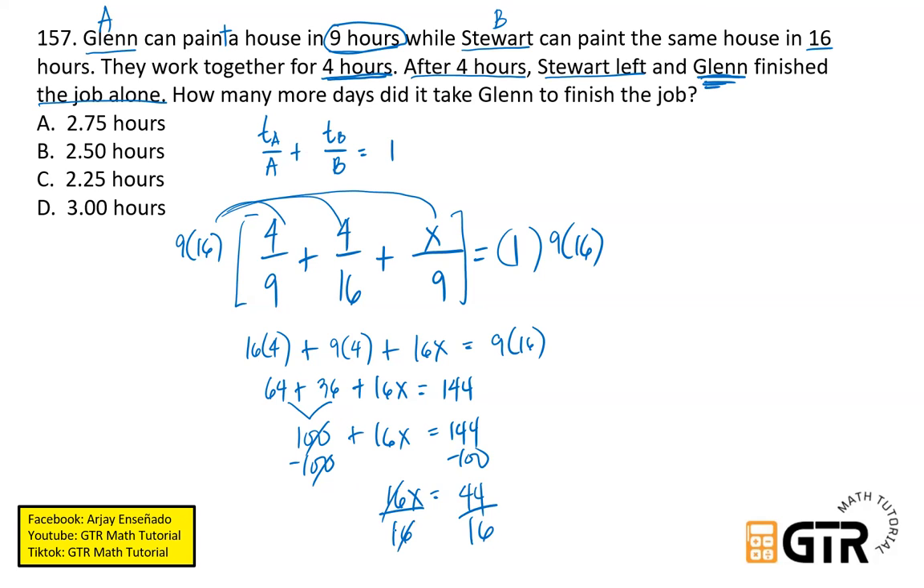So ito na yung magiging answer natin. x is equal to 44/16. So pag dinivide natin yan, 44 divided by 16, the answer will be equal to 2.75. Okay, so i-calculator nyo na lang or pwede namang manual, napakasimple lang. So 2.75 hours, the correct answer is letter A. Okay, so next number